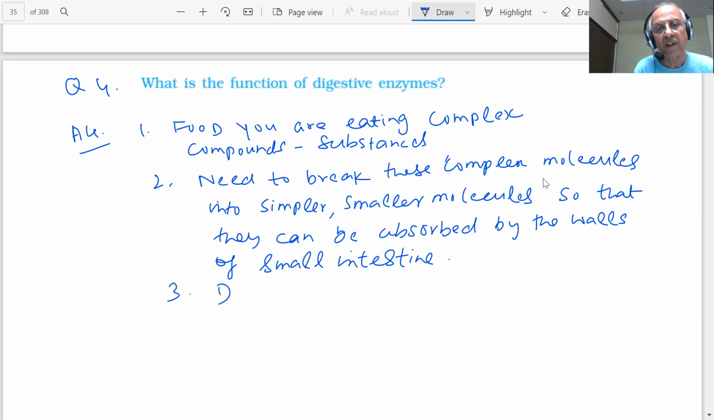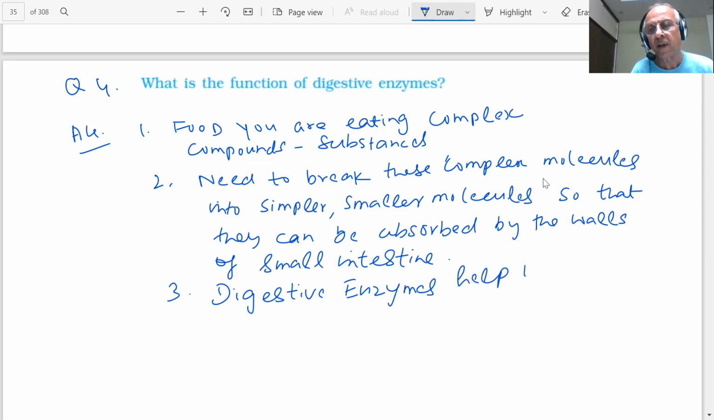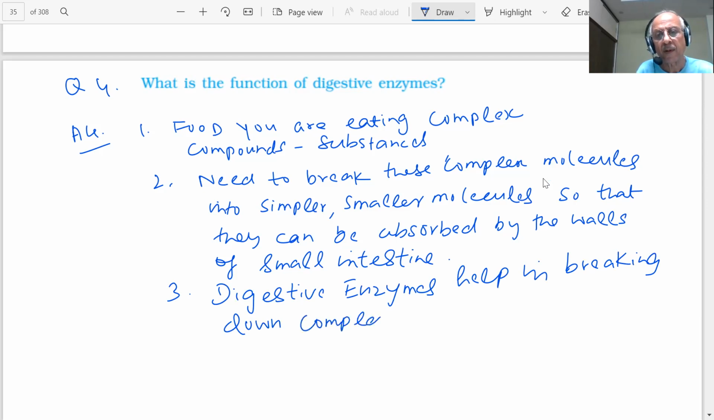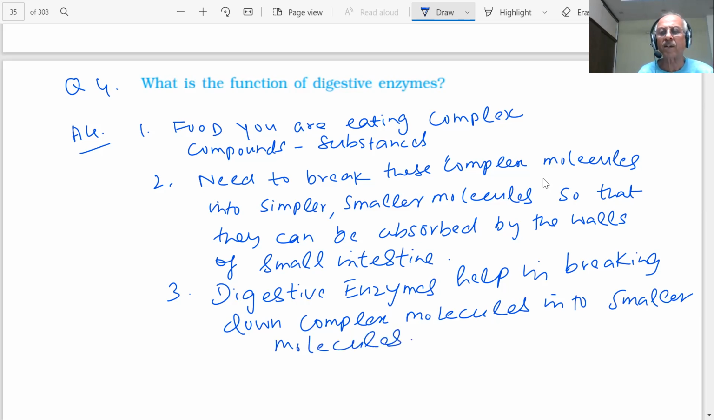And digestive enzymes help in breaking down complex molecules into smaller molecules, which can be easily digested.